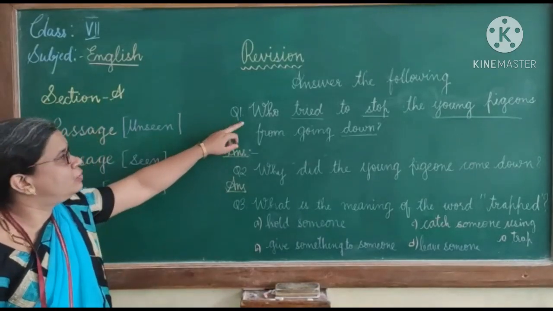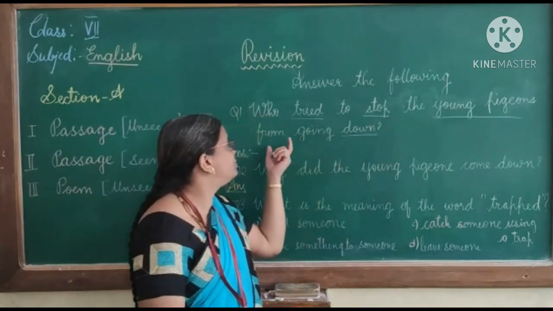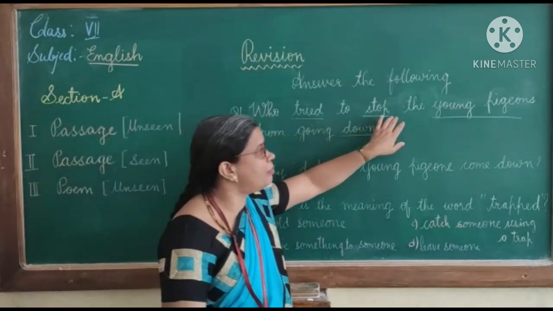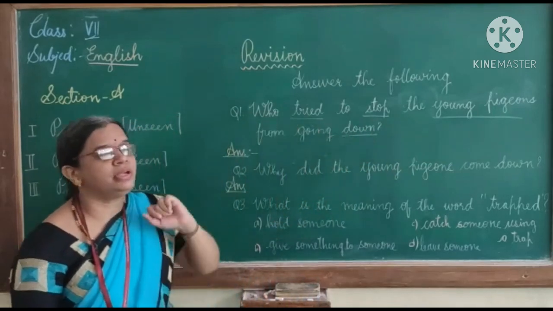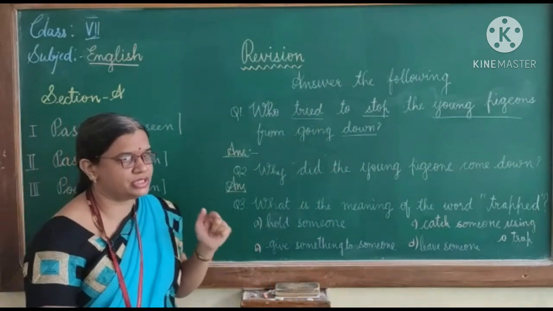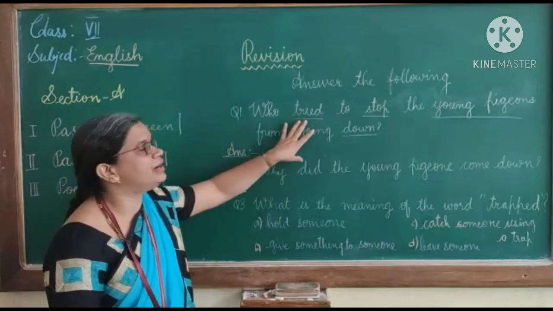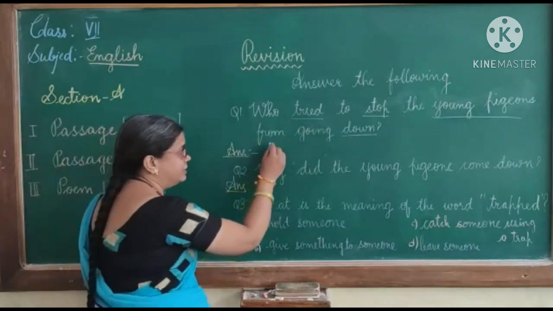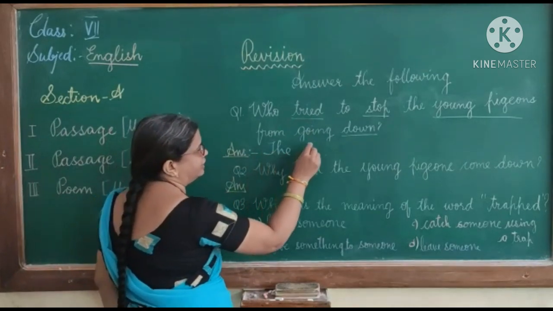Question number 1. Who tried to stop the young pigeons from going down? What are the keywords? Try, stop, young pigeons from going down. These keywords you have to search in the passage. When you read the passage again for one more time, you will find the words. Then you will find the answer. What is the answer? The king pigeon.